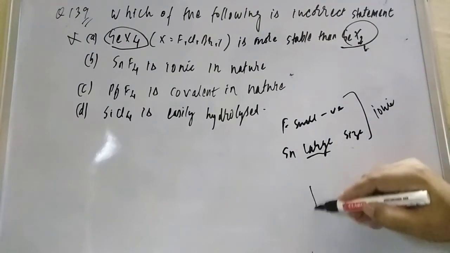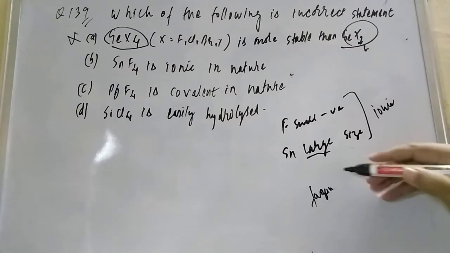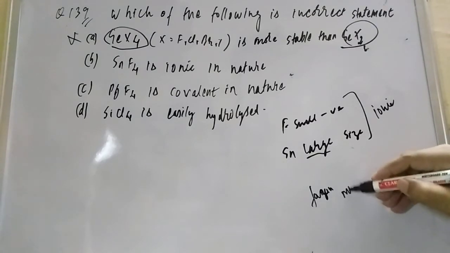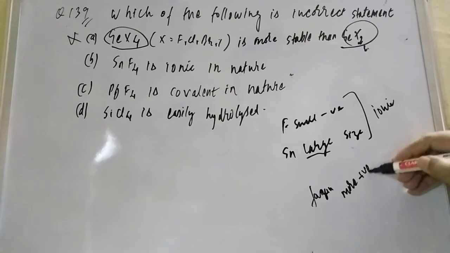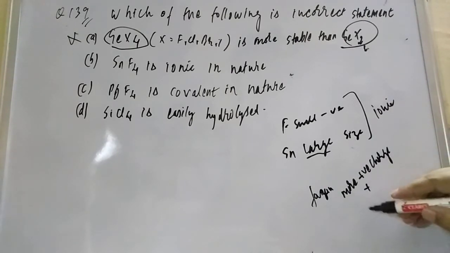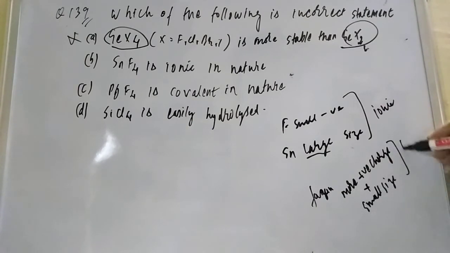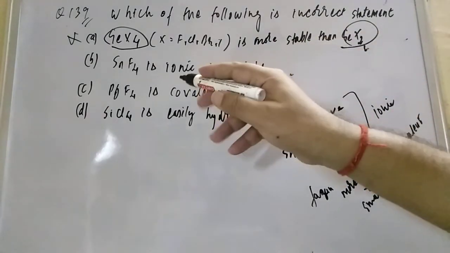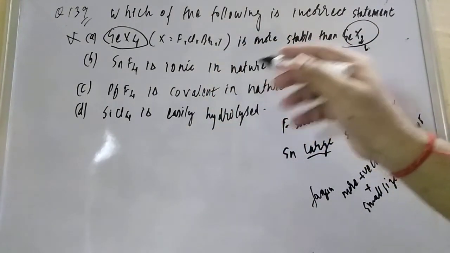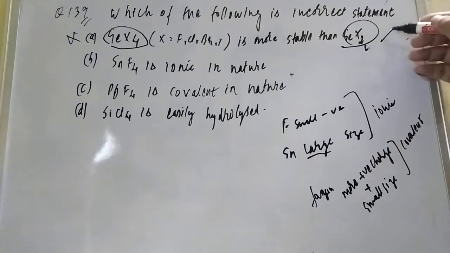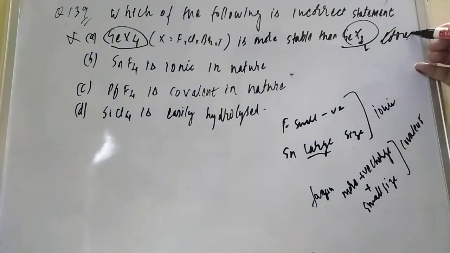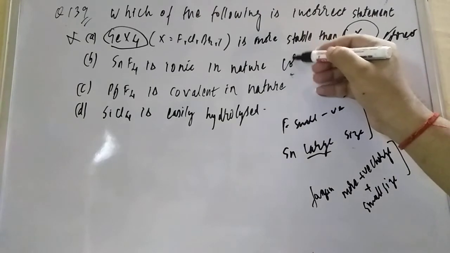What does the Fajan rule say? Fajan is saying that more positive charge plus small size will form the covalent. So this option is not incorrect. This is also a correct statement.